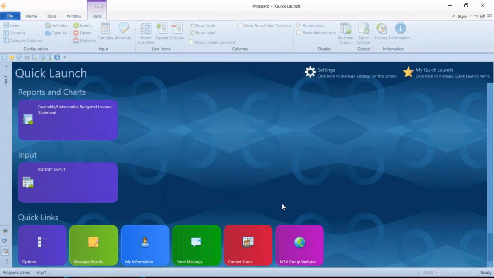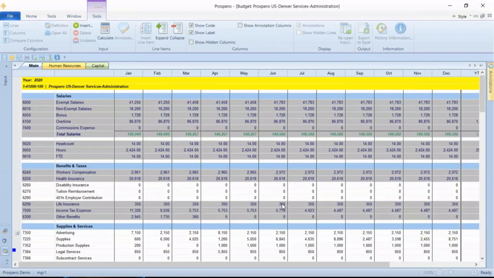All right, let's open this input screen for us. And a little bit about the layout for our budget input screen here. This is a spreadsheet-style user interface, easy for people to go from Excel budgeting to budgeting here in Prospero. Same thing from going from Forecaster to Prospero. It's rows and columns. I've got 3 tabs across the top.